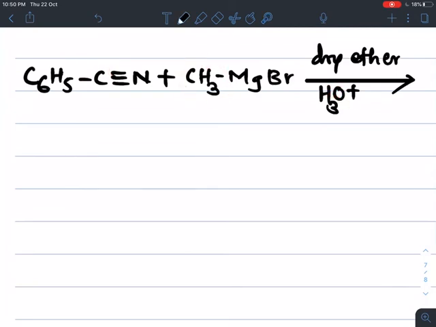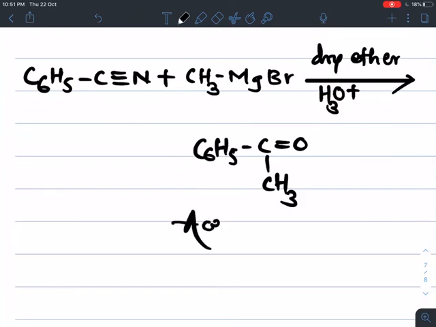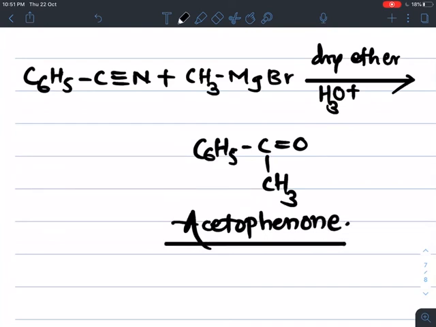Finally here we get acetophenone. The name of this compound is acetophenone. So this is the preparation of acetophenone from benzonitrile and methyl magnesium bromide.